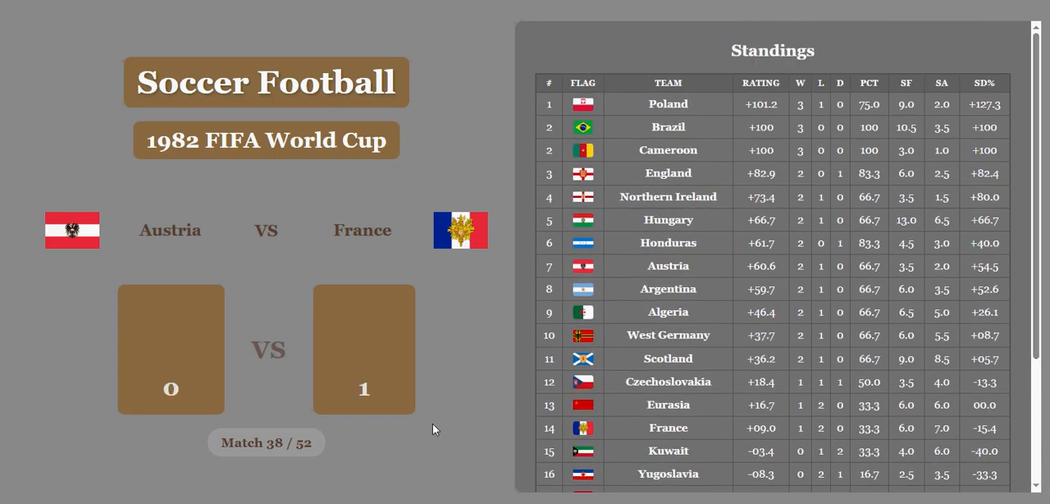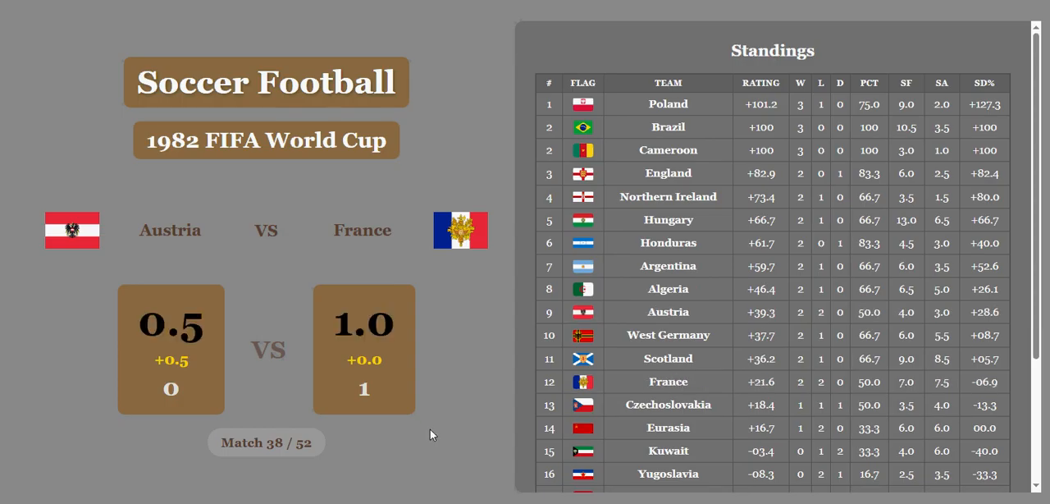Austria versus France. Can Austria stay in it here? They can't. France comes away with the win. They're only going to get a half goal on the economic difference, and France is going to be in 12th. Austria in 9th now. As we go into match 39.